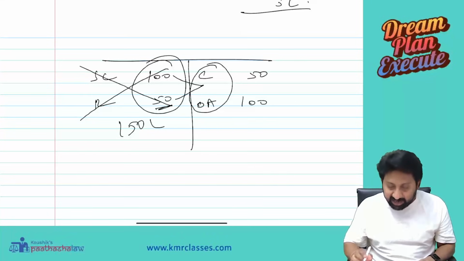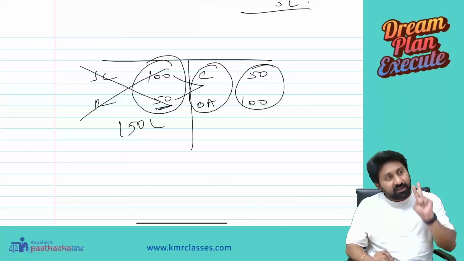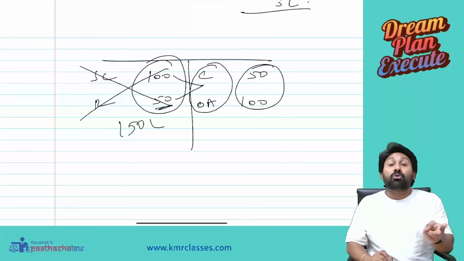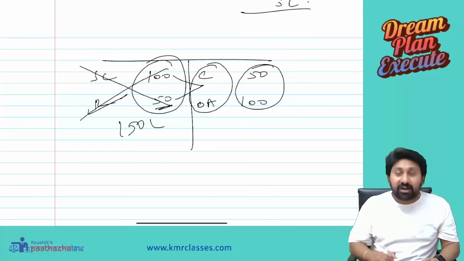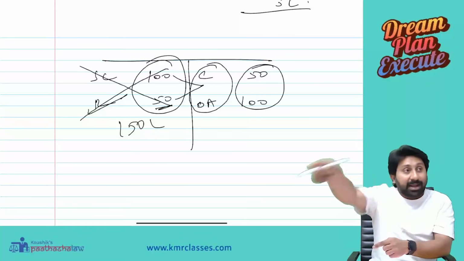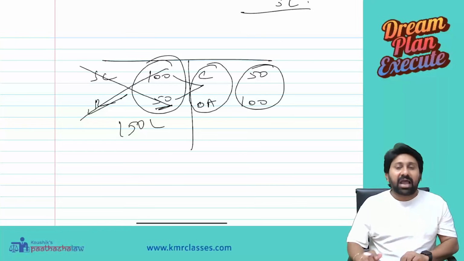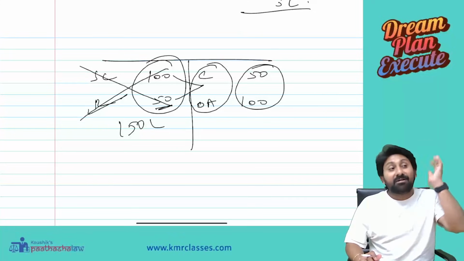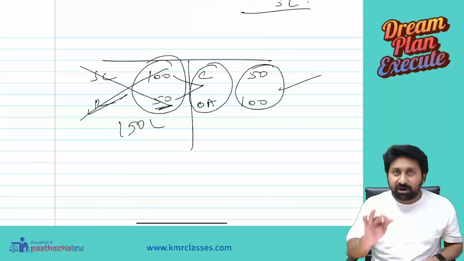Are you understanding? In this 150, share capital money is there, and reserves and surplus is also there. To the extent of reserves and surplus, I will call it a deemed dividend, because this is accumulated profit; if you would not distribute, you would have paid dividend. So therefore, I will call it a deemed dividend. Hopefully everyone understood the concept now.